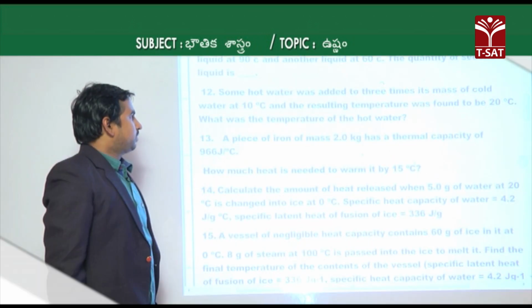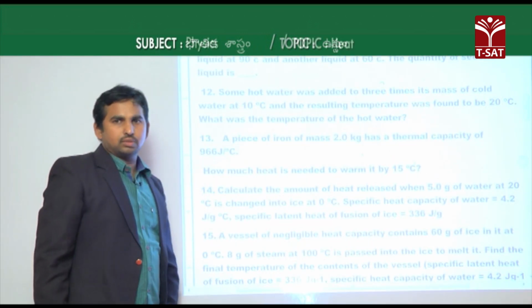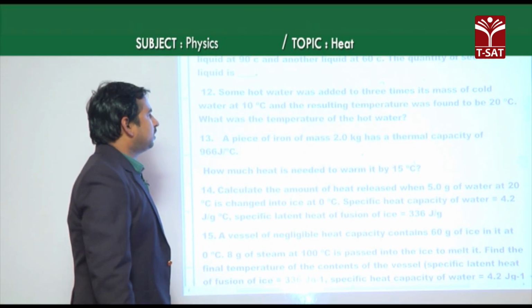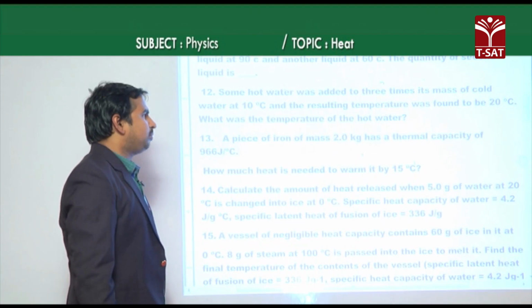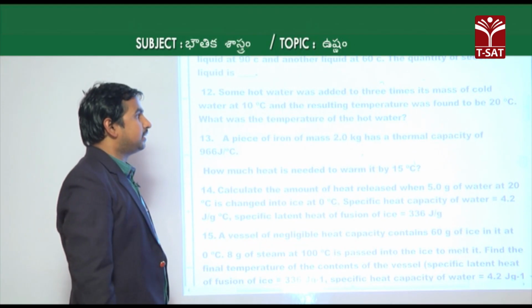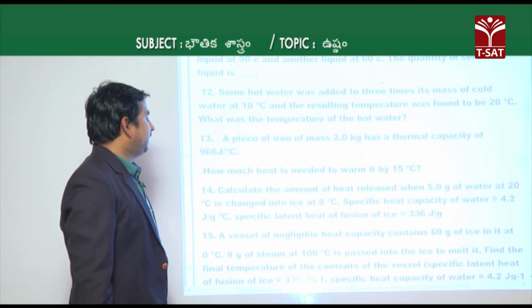We will go to the next question, the 12th question. Some hot water was added to 3 times its mass of cold water at 10 degrees Celsius, and the resultant temperature was found to be 20 degrees Celsius.